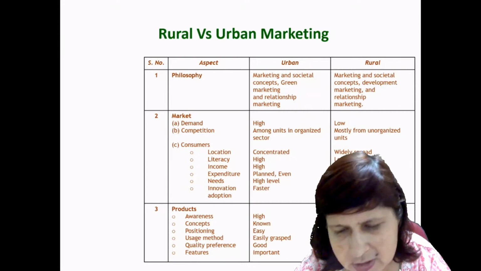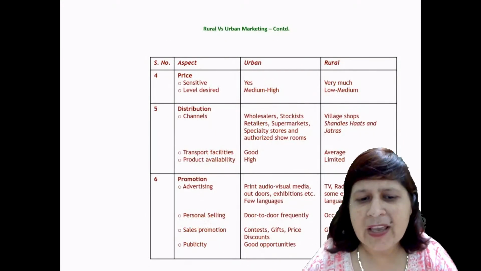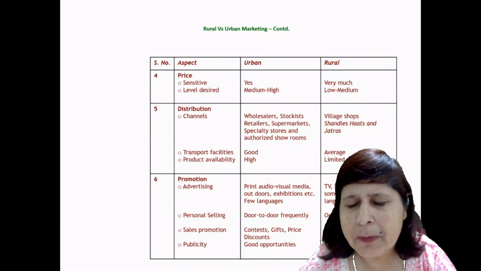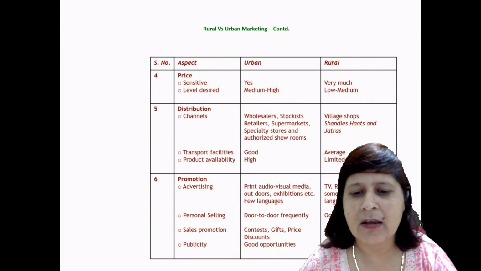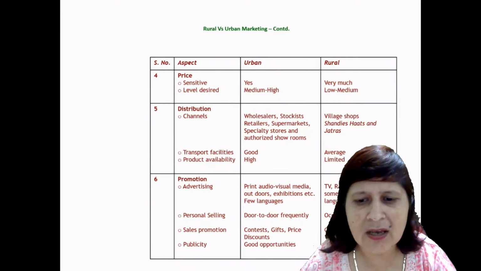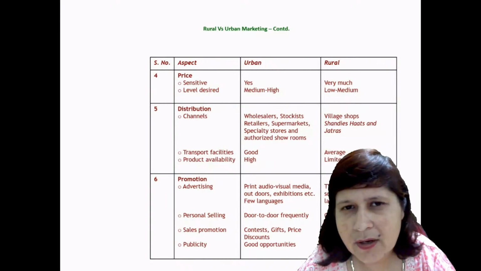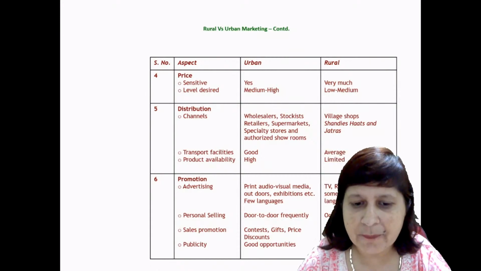Their features are less important, right? Price wise, urban people are price sensitive, and rural people are very much price sensitive. The level of desire in urban consumers is medium to high, and rural is low to medium desires for a product.